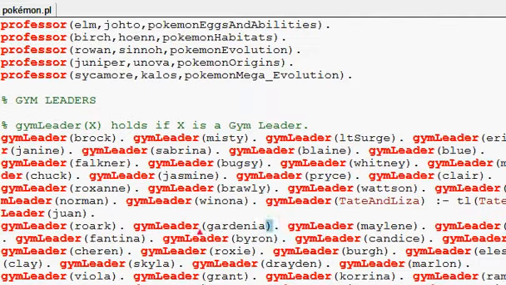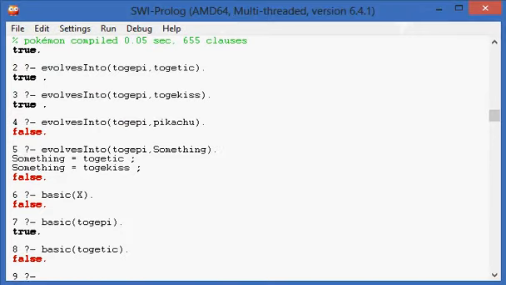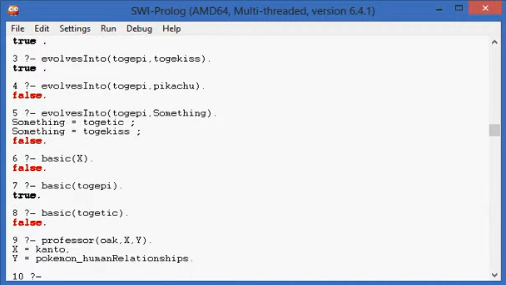Then we move on to people. Whoa, something happened there. Professors. Now we can, let's say, we want to know what region Professor Oak is the professor of and what he studies, what he's an expert in. So this tells us that Professor Oak is the designated Pokemon professor of the Kanto region, and he's an expert in Pokemon-human relationships.